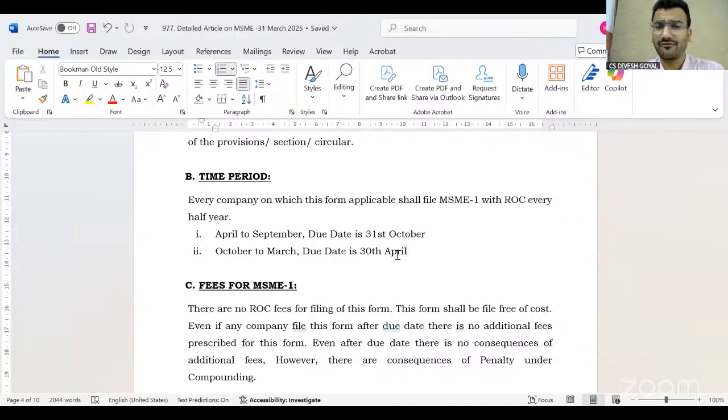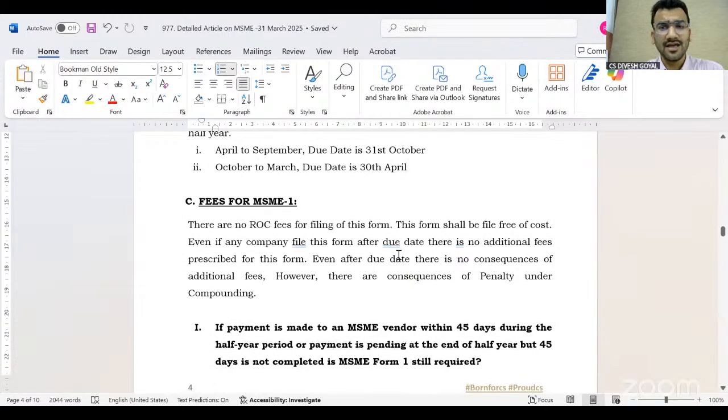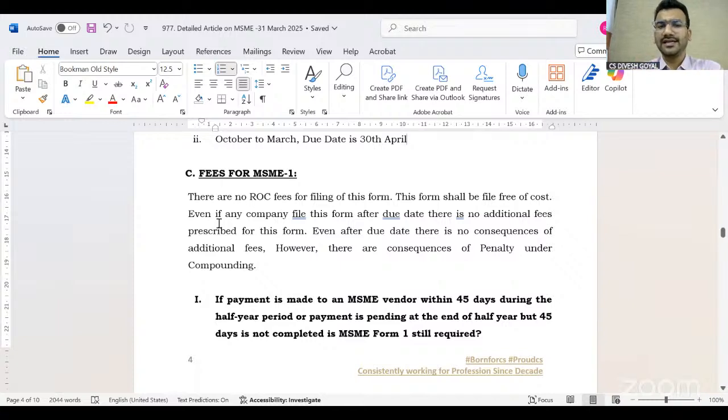My personal request to everyone, please file this form as soon as possible, because we know there is always a rush on the MCA website on the due date. So please file it early, so you will not face any difficulties under the pressure of the due dates. Now about the fees. This is the only form except CSR 2 under the Companies Act which does not have any fees. If you file MSME 1 on the MCA website, practically you don't have to pay any fees. This is a free of cost form. So that's a good thing. The ministry is not charging any fees on the MSME 1.